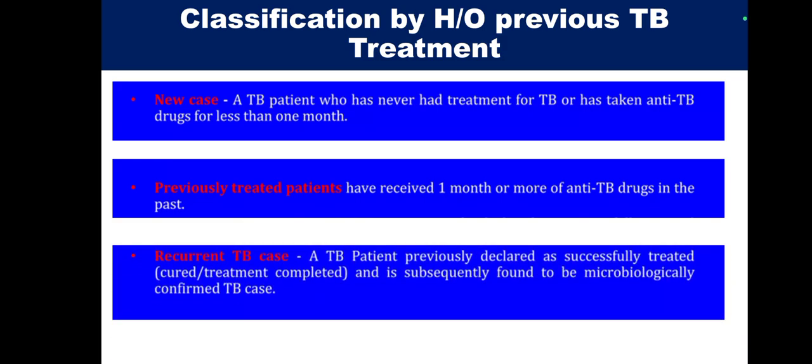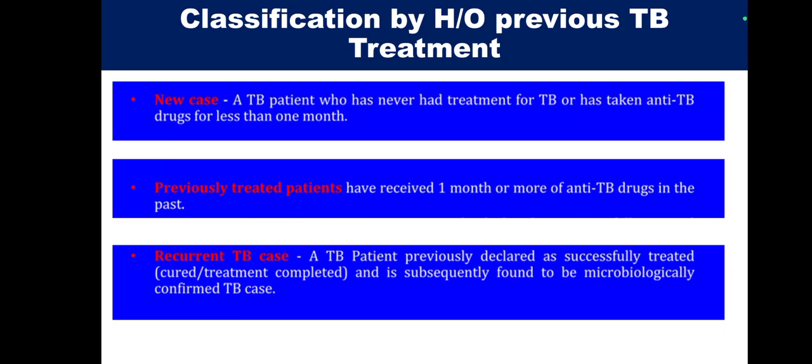What is a recurrent TB case? A recurrent TB case is a TB patient who was previously declared successfully treated, that is, the treatment outcome was cured or treatment completed, and is subsequently found to be a microbiologically confirmed TB case. So these are called recurrent TB cases. An important point is, in a recurrent TB case, always rule out MDR, multi-drug resistance.